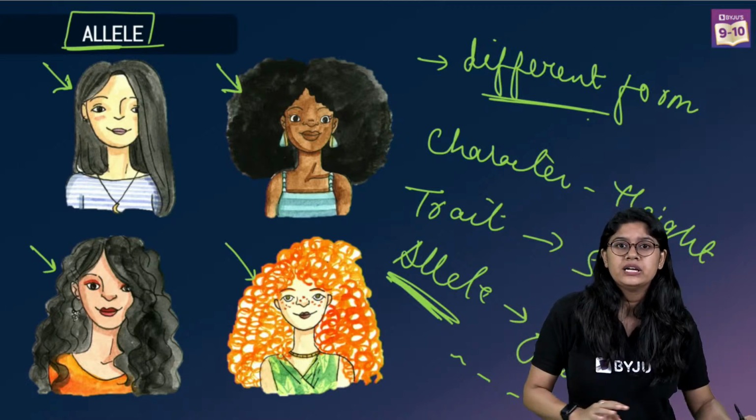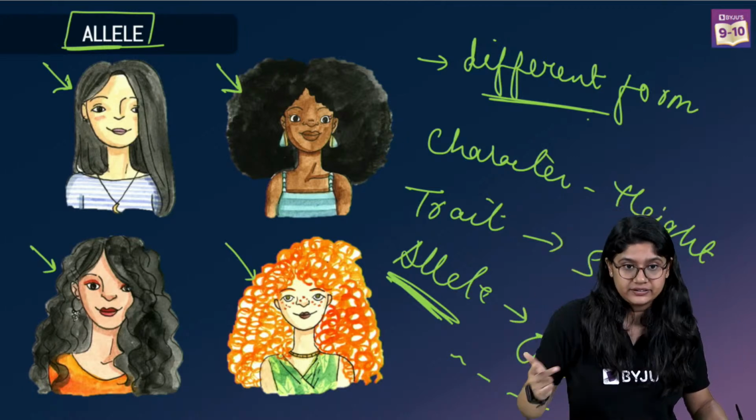So this is all about character, allele, and trait.